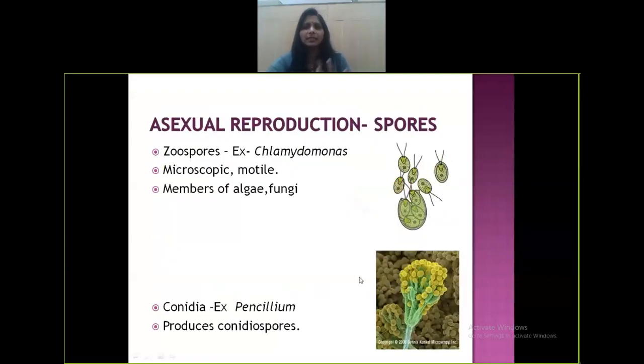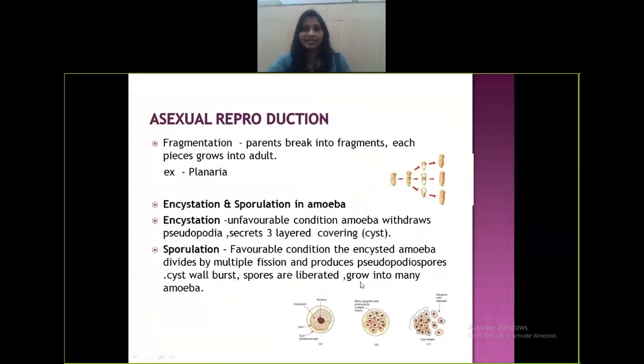So these are basically the various kinds of asexual reproduction seen in lower organisms. And next class we will talk about asexual reproduction in plants, which is also known as vegetative propagation.